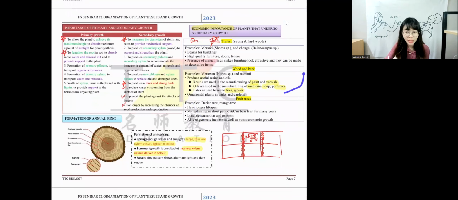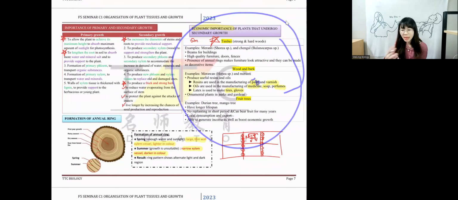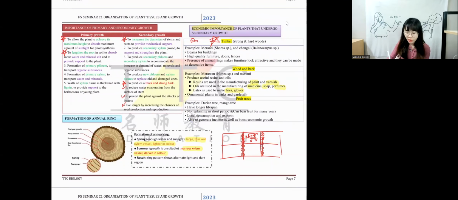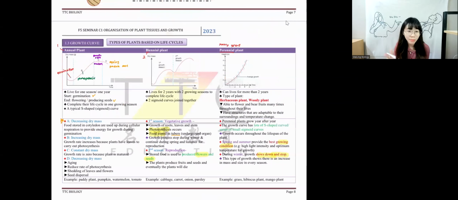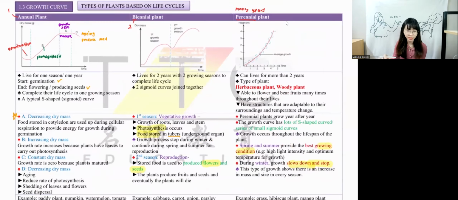What is the important one? Okay, this is the important thing. Sometimes, for 2 or 3 marks, they ask you about the formation of annual ring. Page 8, if you only want to study one part, then study annual plant. So this is the growth curve. Okay, anybody has question on the notes?